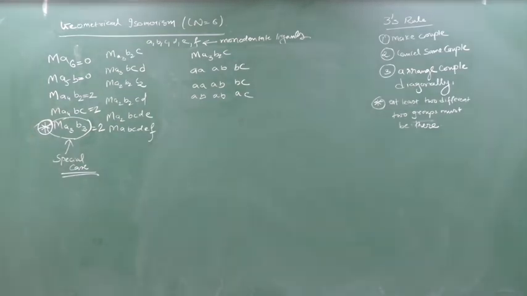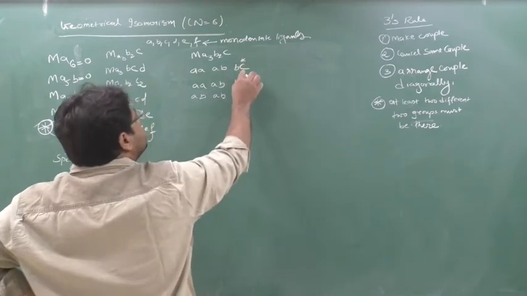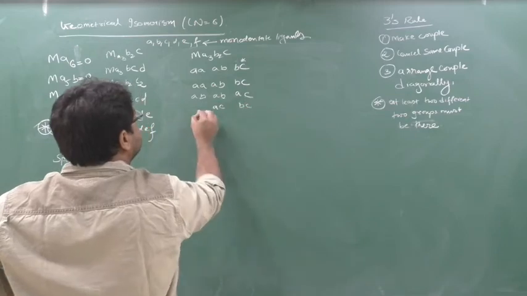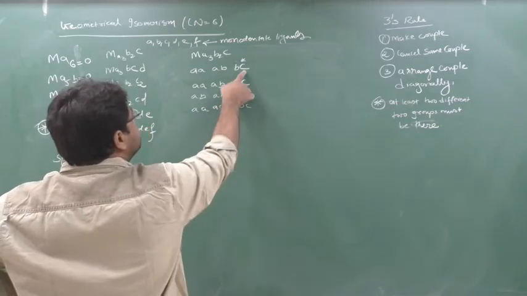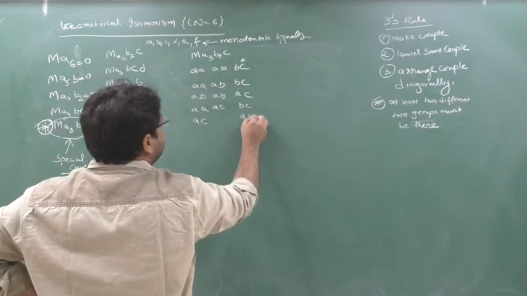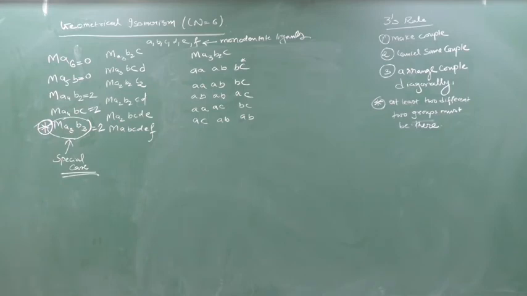Clear? Can you go for C now? So C here. C first will come here, so here AC, so B will come here, BC. This AA remains as it is. Then C will come here, so AC. This A will go here, BA means AB, and here also AB. Clear? In this way you make a couple in coordination number 6.